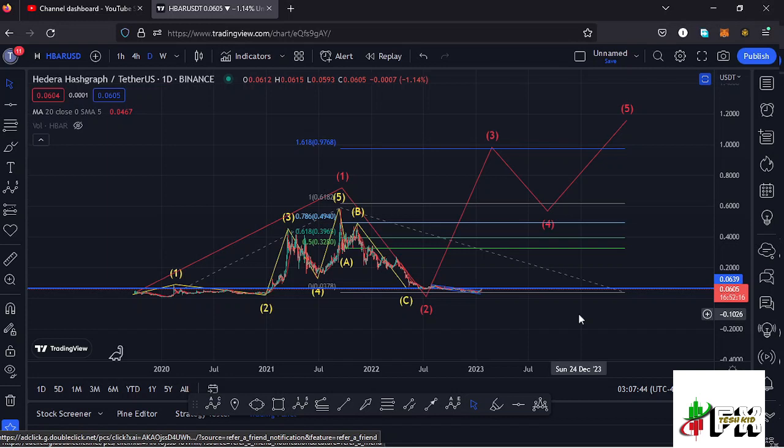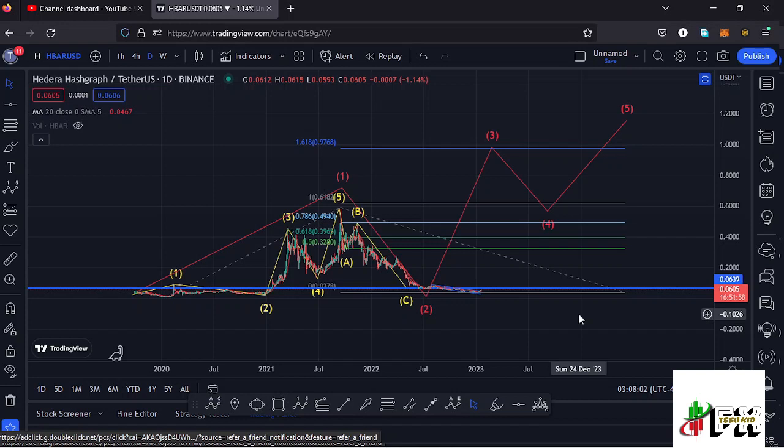And allow me to start the video here on the daily chart by first giving you a recap of what has been happening. At the time of this recording, Hbar has managed to break above a key area of resistance and also managed to break above the 20-day MA, and that means we have the support that we need for us to continue pushing even higher.